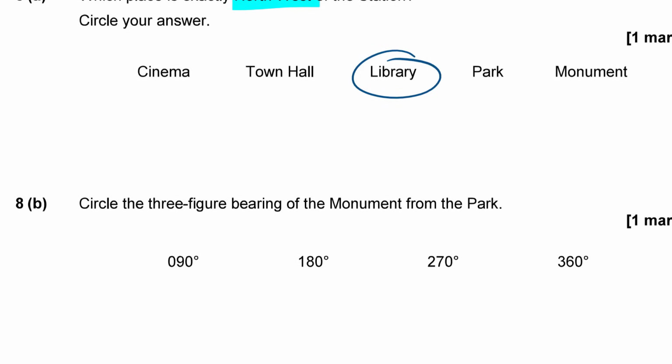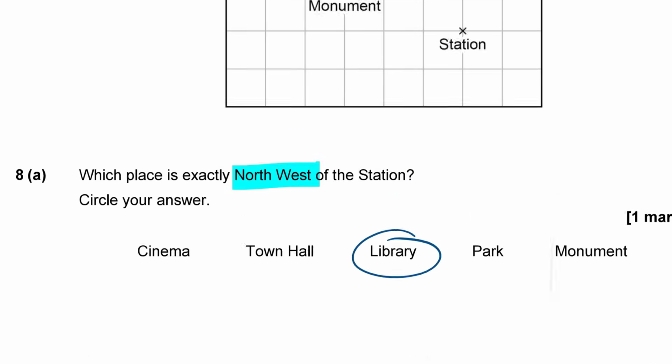Next it says, circle the 3-figure bearing of the monument from the park. Okay, so 3-figure bearings are the angle measured clockwise from north. North is considered to be 000, and then if you measure around to the direction you want to go in, you can find your bearing. So the 3-figure bearing of the monument from the park.